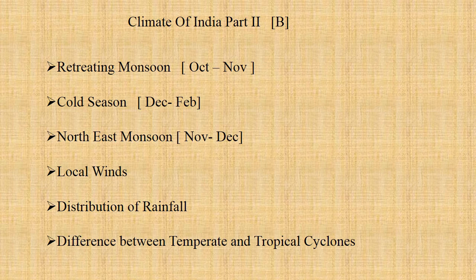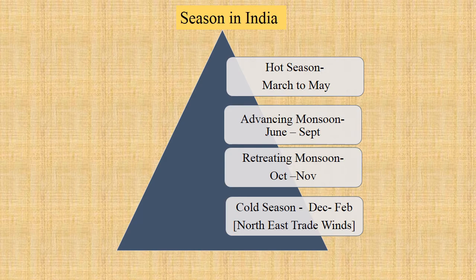Children, we are also going to learn the local winds, the distribution of rainfall, and the difference between temperate and tropical cyclones. Now let's go to the next slide. Before we start with the retreating monsoon, let us revise again how the seasons are formed in India.